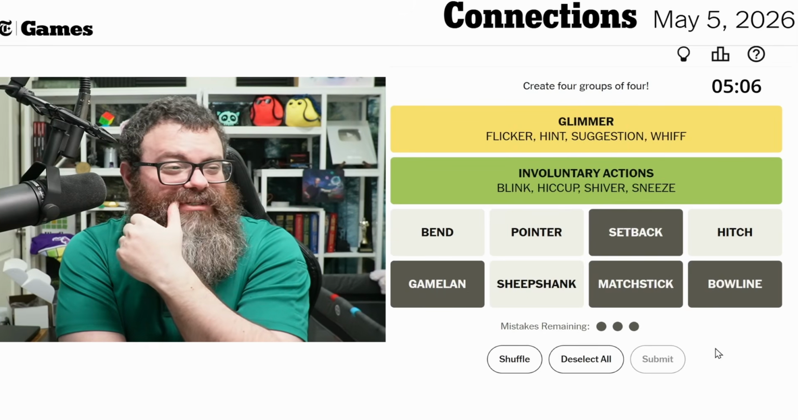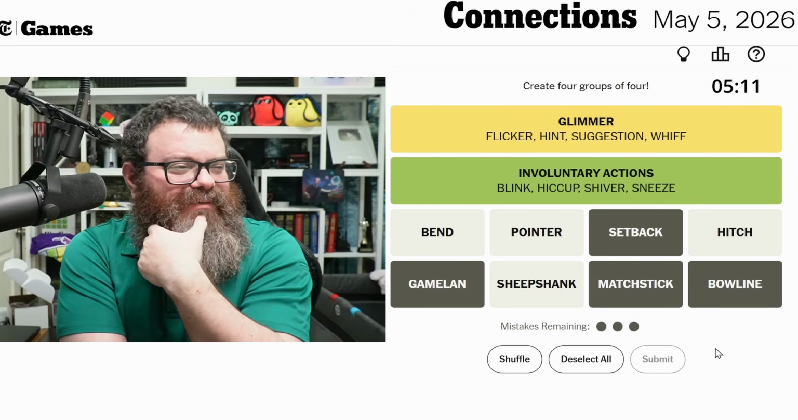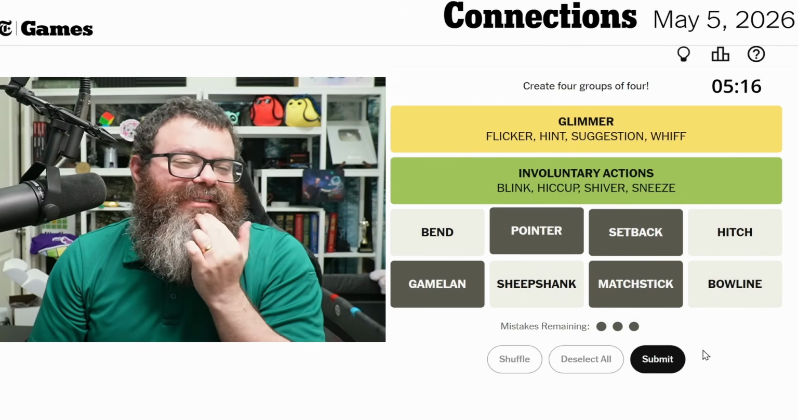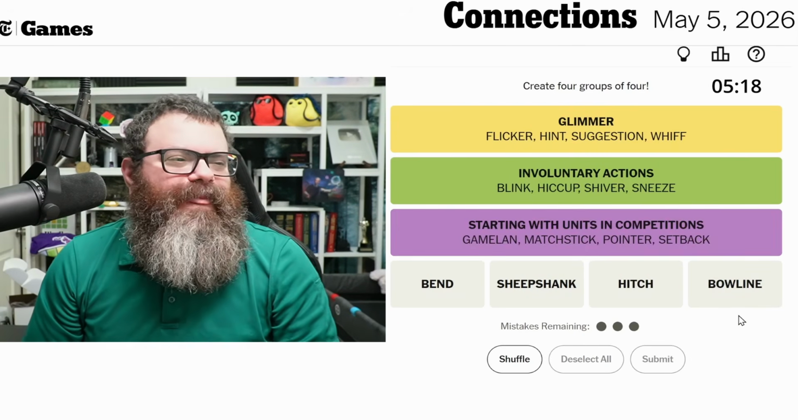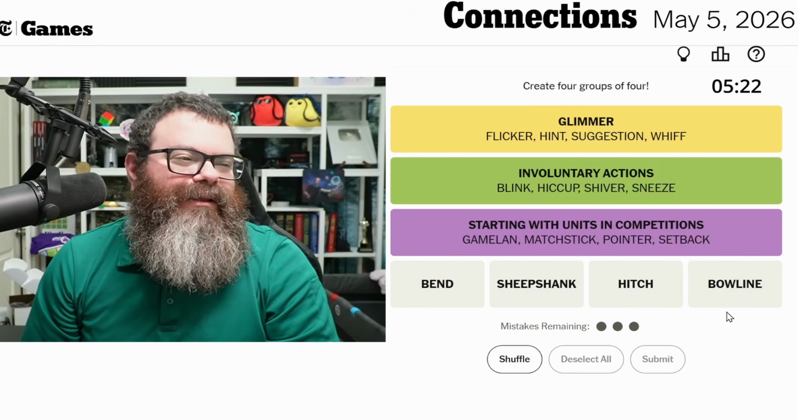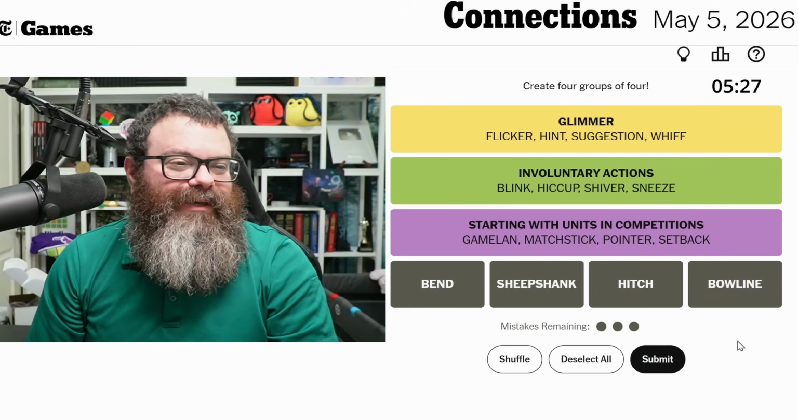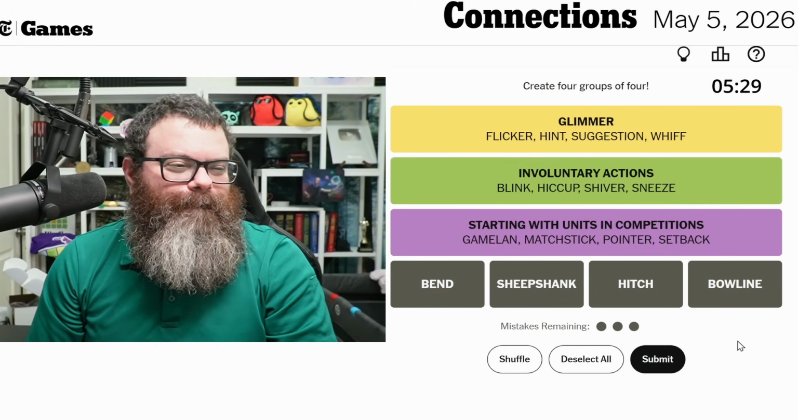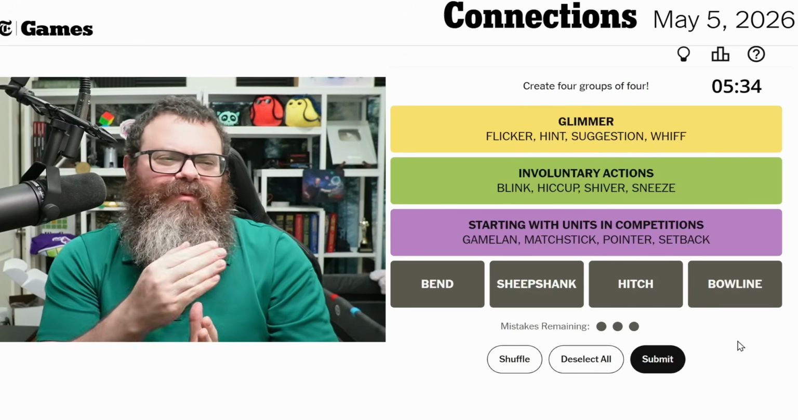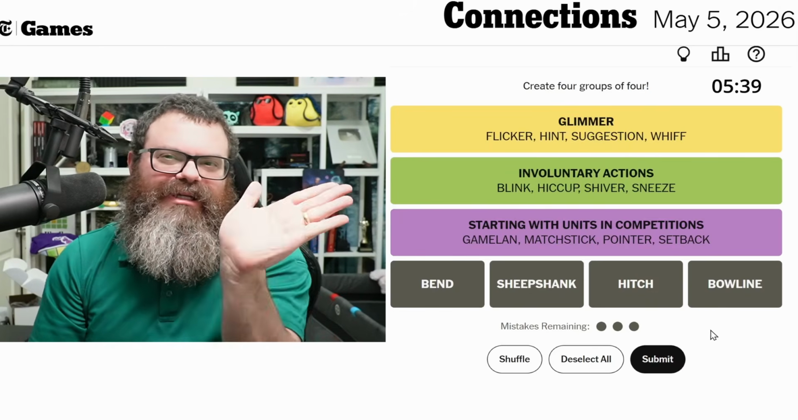Do any of these, besides sheepshank, actually start with something? Ben, B, point. Oh, point. Obviously. Okay. Starting with units and competitions. Point, game, set, match. Okay. Anyway. Bend, sheepshank, hitch, and bowline all feel like we're just talking about an angle. Like you're moving one direction, then you angle.